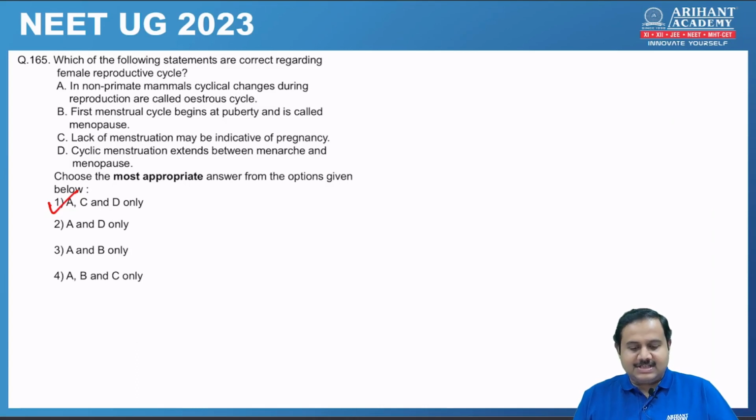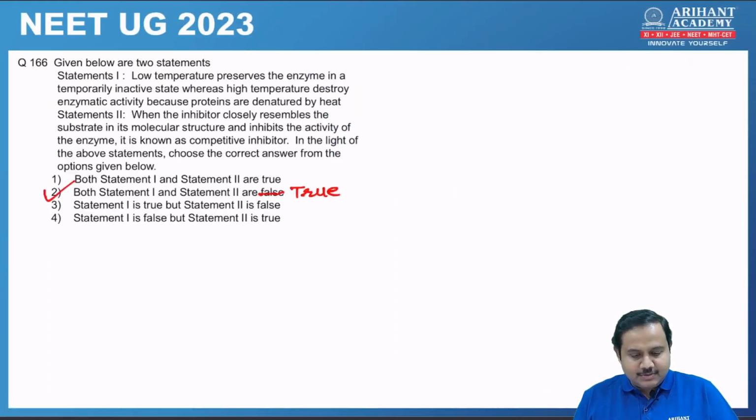B. First menstrual cycle begins at puberty, but it is not called menopause, it's called menarche. So this statement is wrong. Lack of menstruation may be indicative of pregnancy, which is once again correct statement. Cyclic menstruation extends between menarche to menopause. That is also correct. So statement A, C and D are correct. That is answer 1.